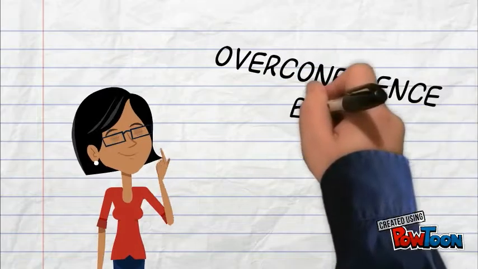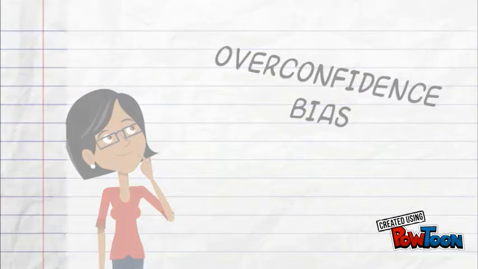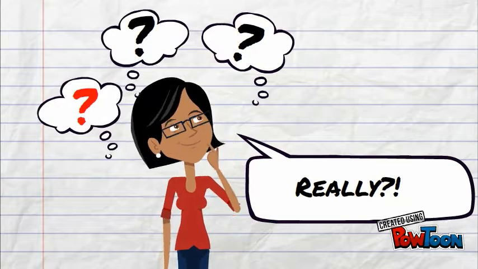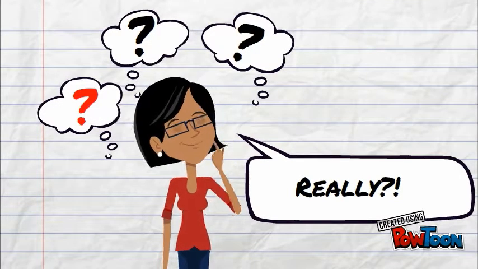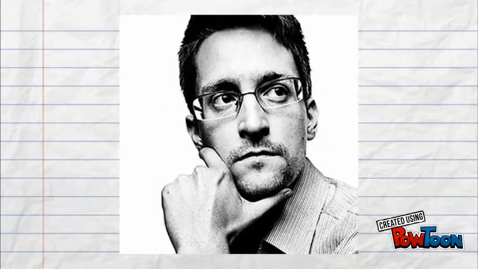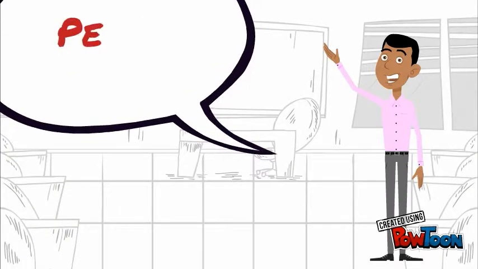This is an example of overconfidence bias. Overconfidence bias is when people are too confident about their abilities, causing them to take greater risks. The consequences of overconfidence can be seen numerous times in US history, especially in relation to security issues. One example of this is Pearl Harbor.